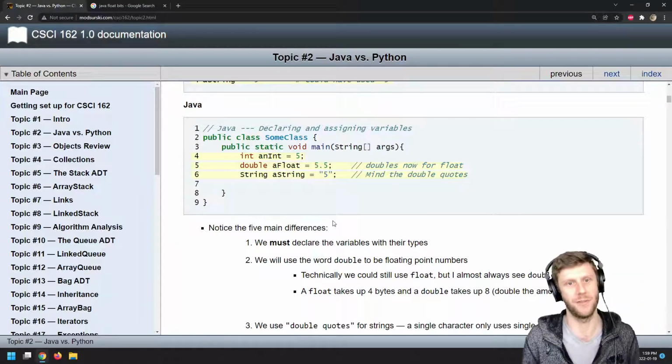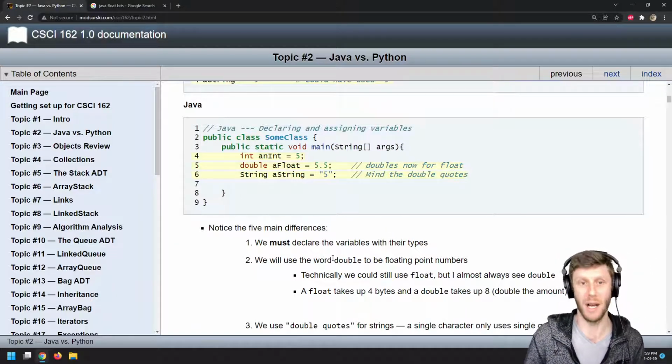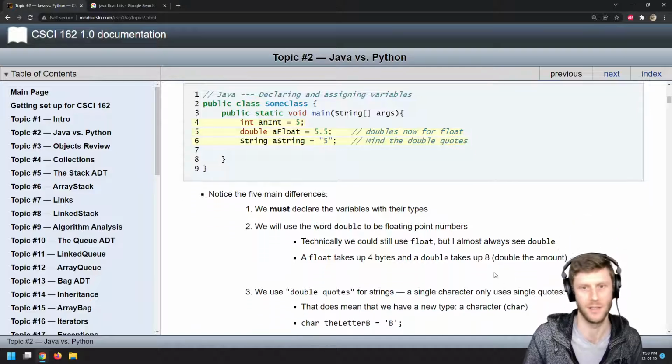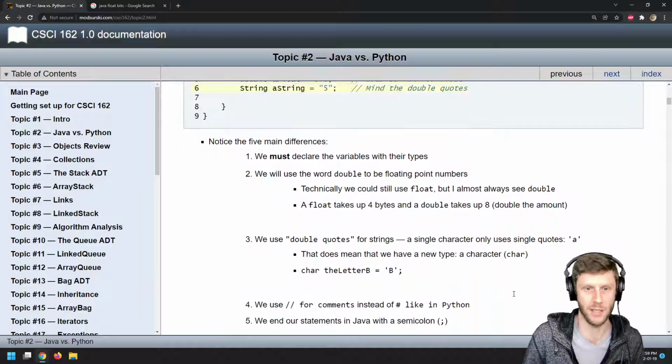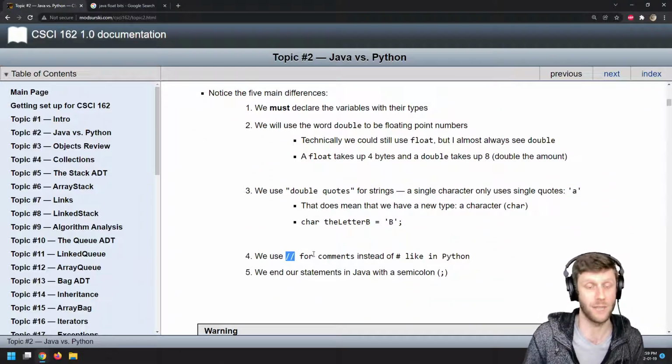Okay, so notice the 5 main differences. We must declare the variables with their types. We will use the word double to be floating point numbers. Technically, we could still use float, but you almost always see double. A float takes up 4 bytes, and a double takes 8 bytes. Okay, great. 8 bytes is 64 bits. Just multiply it by 8. And we use double quotes for strings. We use // for commenting instead of a single hash.